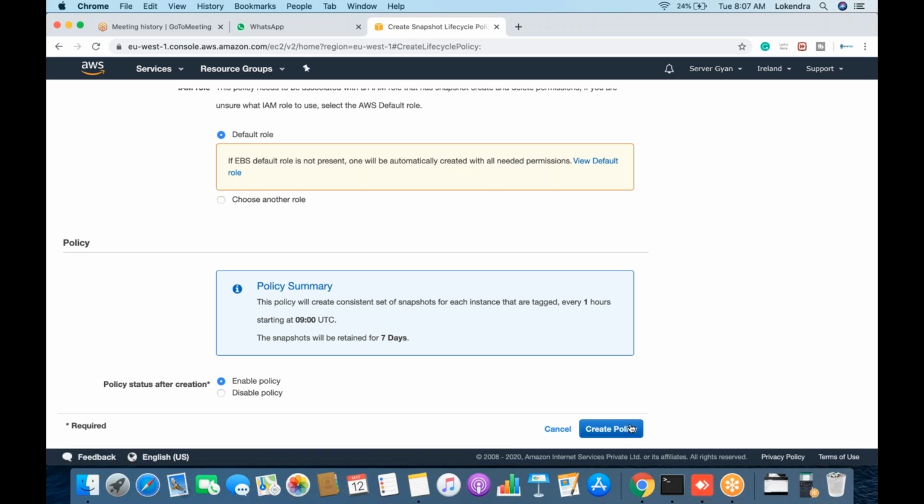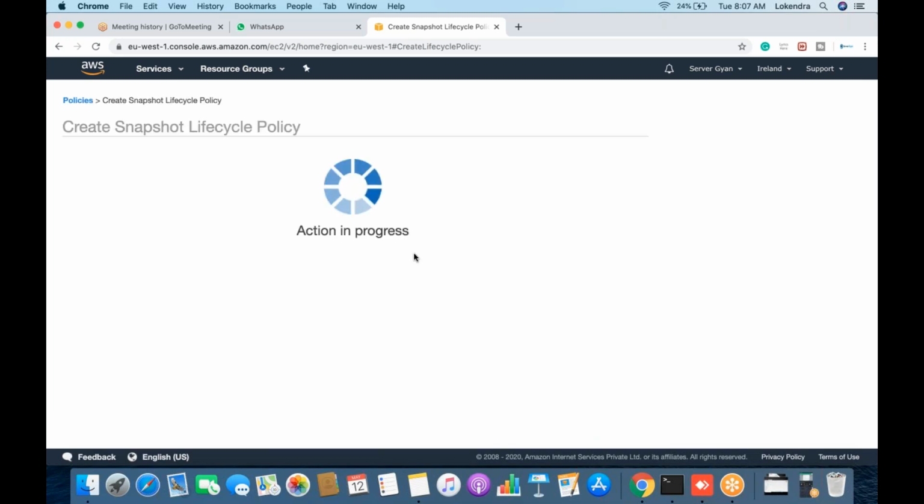You can enable this policy once you create it. So for sure, snapshot creation will start automatically. Fine, so let me create this policy.